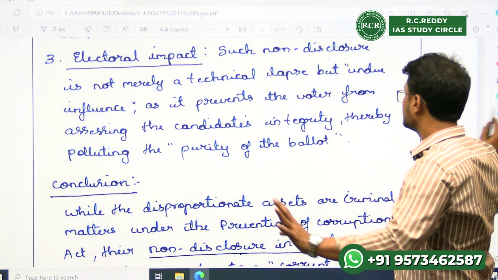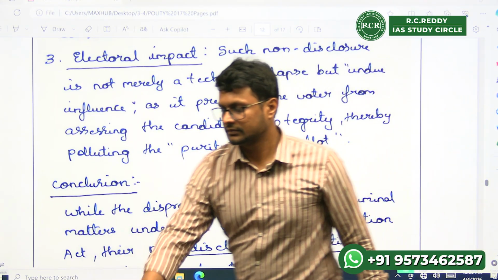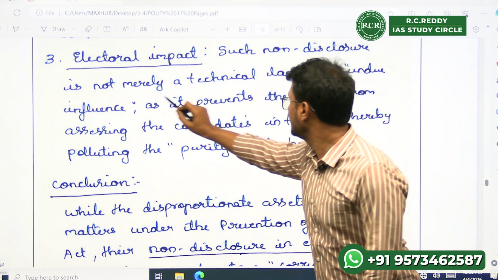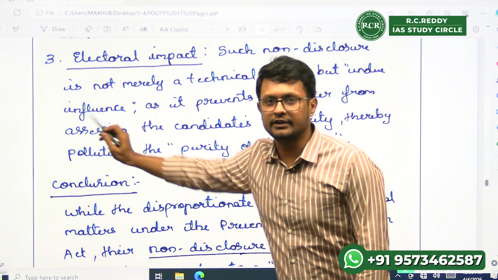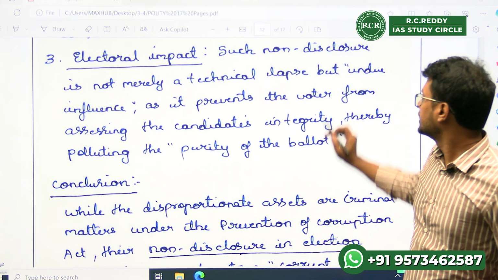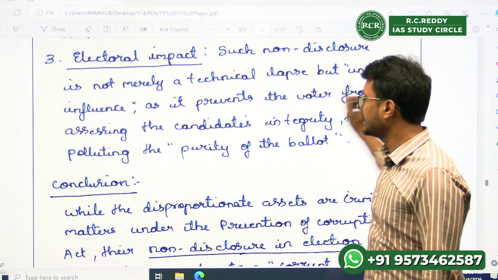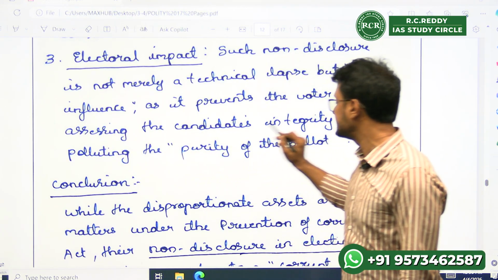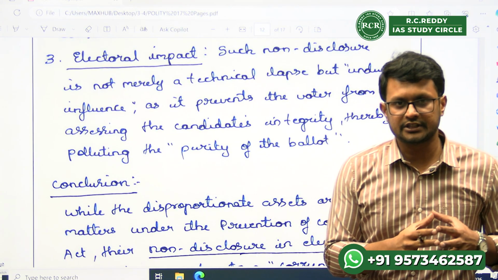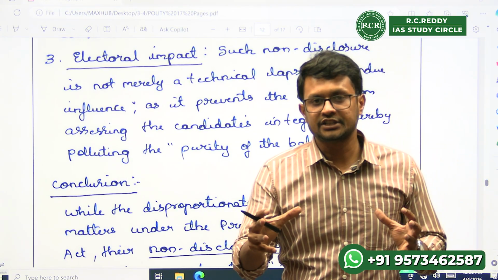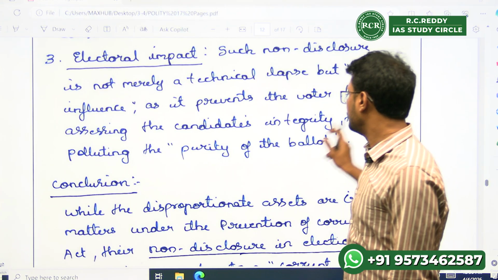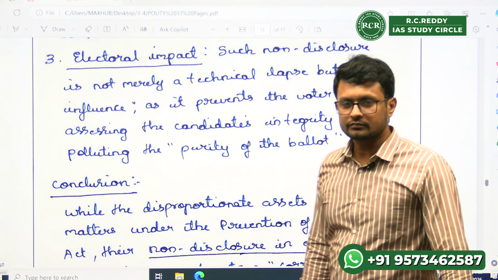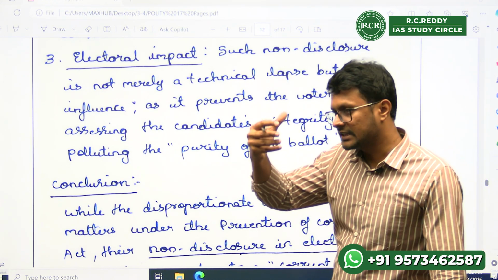It says such non-disclosure is not merely a technical lapse but an undue influence, because it prevents the voter from assessing the candidate's integrity. Read both points, the right to know and the financial integrity point. If you see both of them, it is protecting the purity of the ballot. In this way, you can see how the answer is structured.